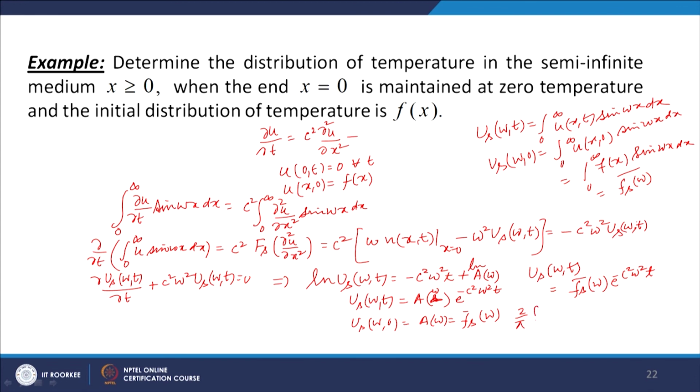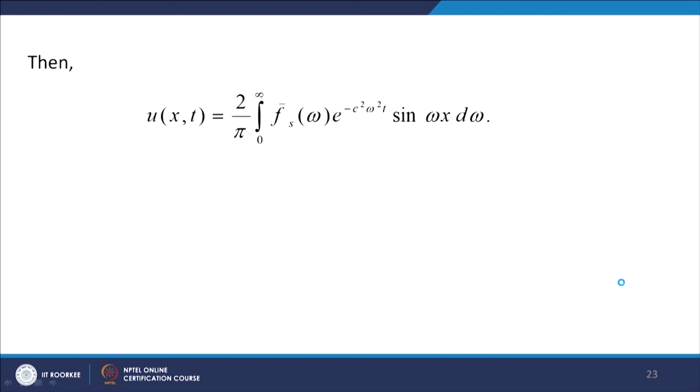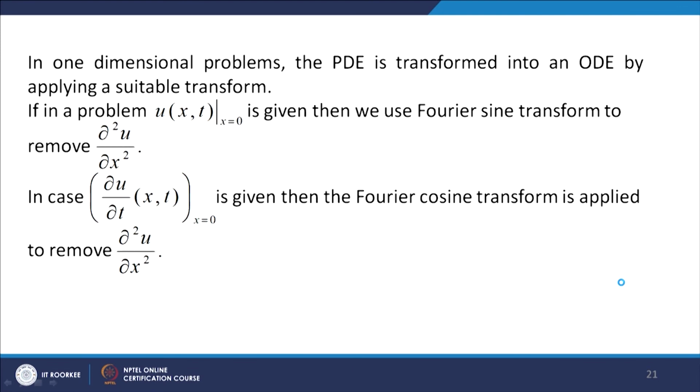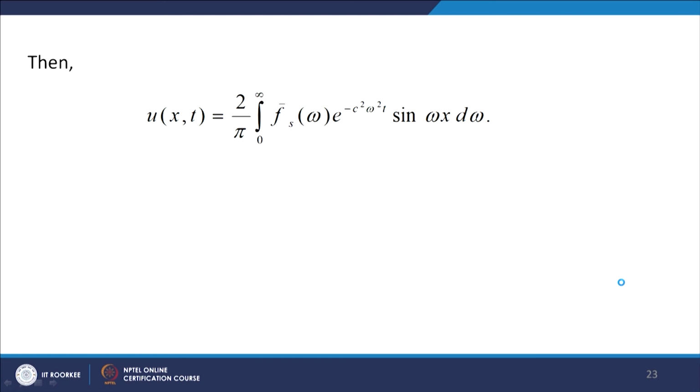So, 2 over π times the integral from 0 to infinity of u_s(ω,t) sin ωx dω equals 2 over π times the integral from 0 to infinity of f̄_s(ω) e to the power minus c² ω² t sin ωx dω. The left hand side is the inversion formula for u(x,t). So, u(x,t) is equal to 2 over π times the integral from 0 to infinity of f̄_s(ω) e to the power minus c² ω² t sin ωx dω.